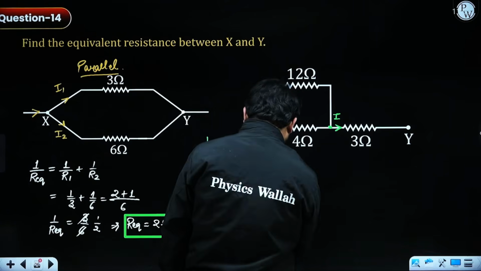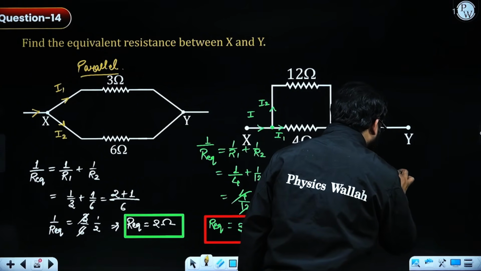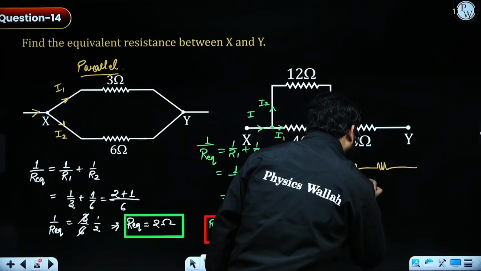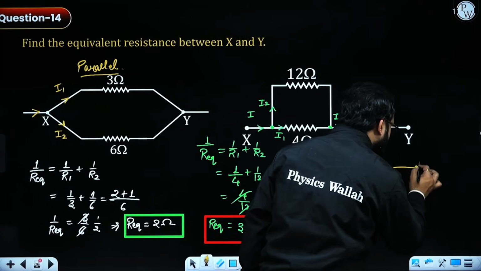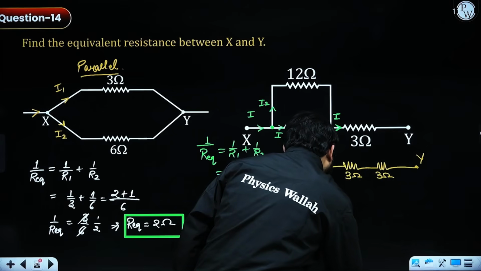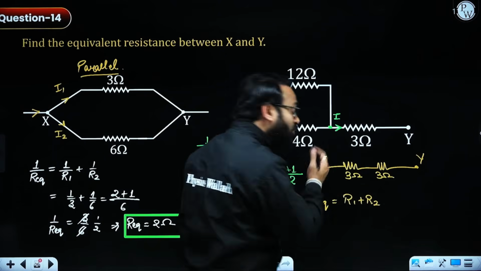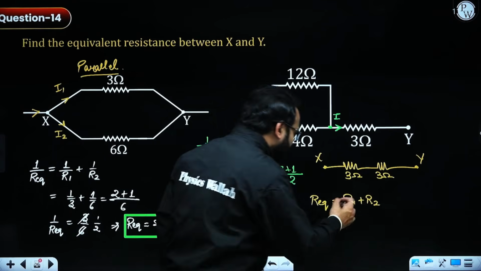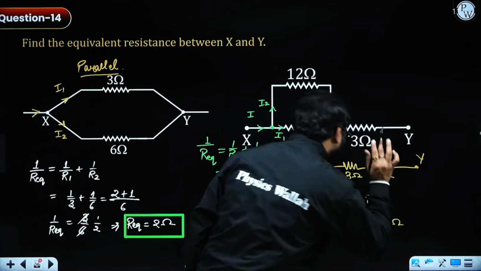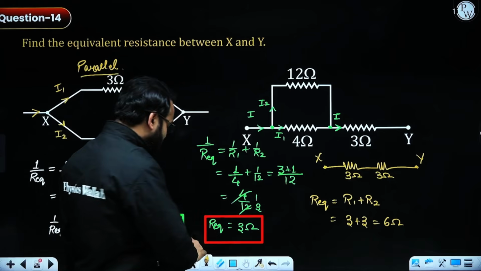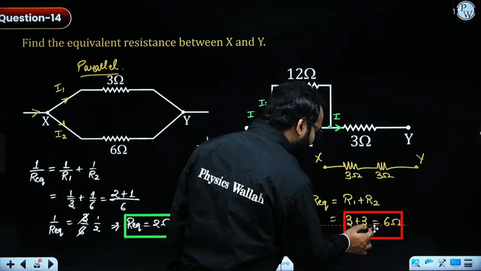Now the circuit will be looking like that. There will be a resistor for the parallel one, which is equal to 3 ohm, and this is 3 ohm given, and this junction is X and this is Y. So the final answer that I am going to get will be R1 plus R2, because 3 ohm and 3 ohm both are in series, and I need to add this, so 3 plus 3 coming out as 6 ohm. That will be the final answer. Instead, if you want to take this as a step, you can, but the final answer will be 6 ohm.